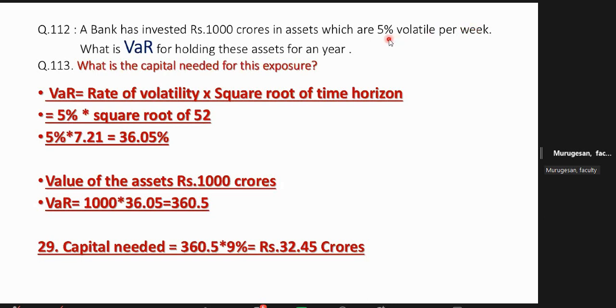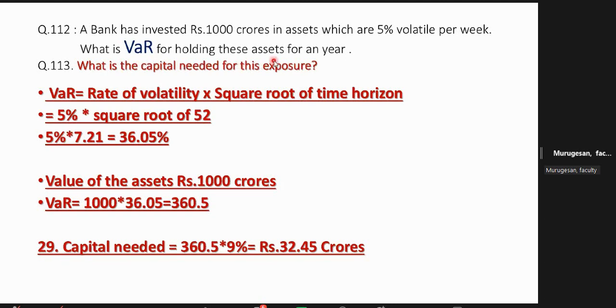Every week 5% means you will always be under tension, no? When the price is going up, no problem. But when the price is coming down, the investor will be worried. You have invested in a share, your share price is coming down, you will lose your sleep. Similarly, the banker invests 1,000 crore and this is 5% volatile per week.